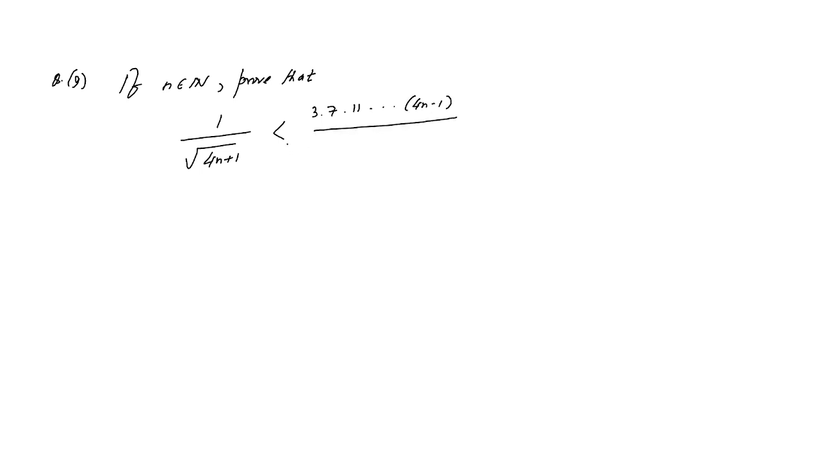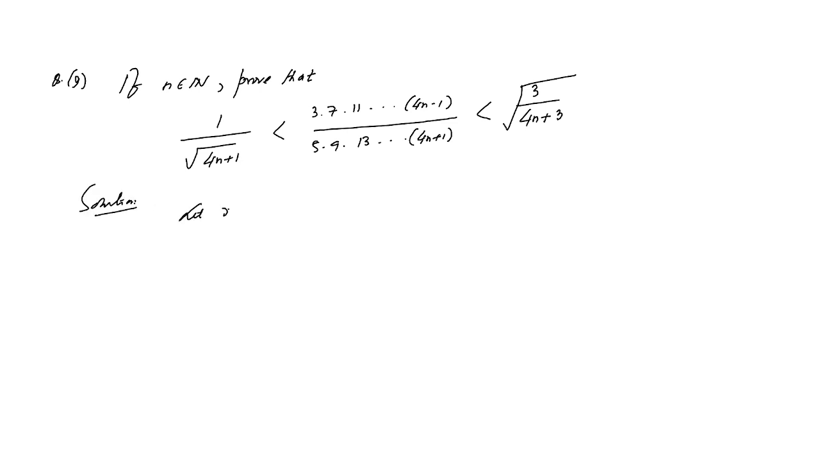So question number 9, it is: if n is a positive integer, then prove that 1 by root under 4n plus 1 is less than 3 into 7 into 11 dot dot 4n minus 1 by 5 into 9 into 13 into 4n plus 1, and this is less than 3 by 4n plus 3, that square root. So how will we solve this kind of question?